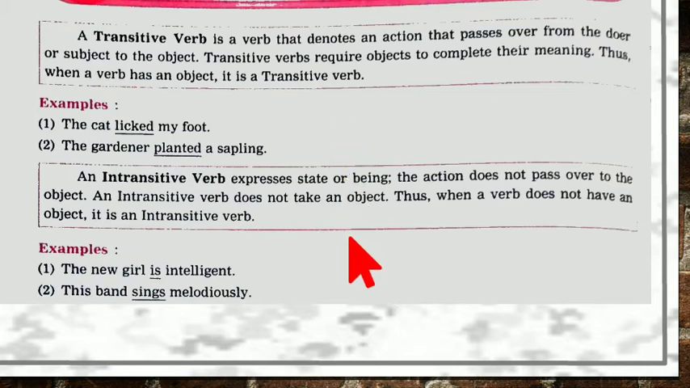But when you take into account the intransitive verb, it expresses the state or being. The action does not pass to the object. An intransitive verb does not take an object. Thus, when the verb does not have any object, it is the intransitive verb. The new girl is intelligent. This band sings melodiously. It is answering how. Whichever verbs don't answer what and whom come under the category of the intransitive verbs.